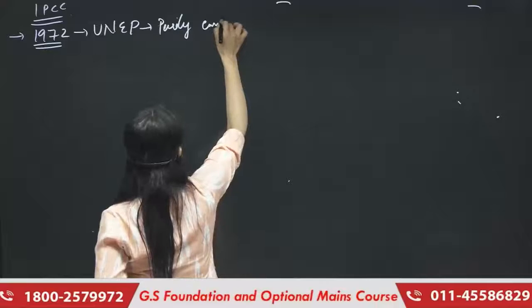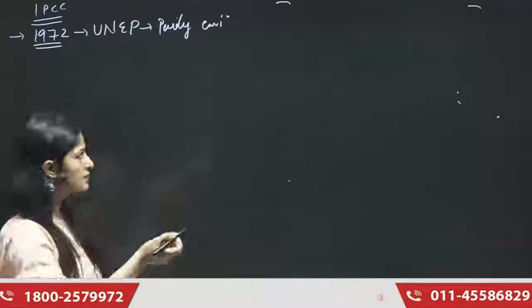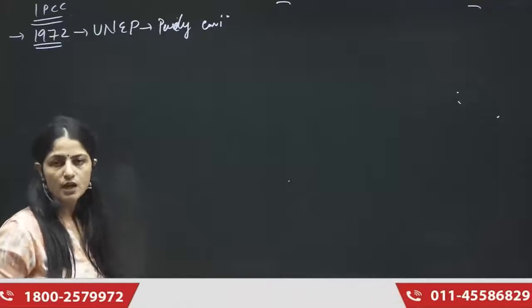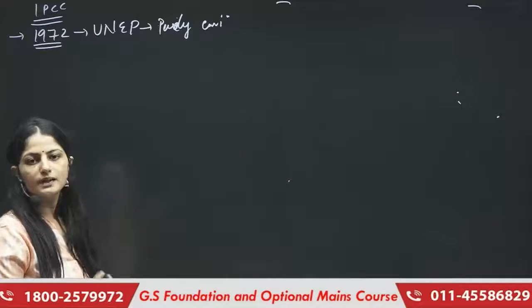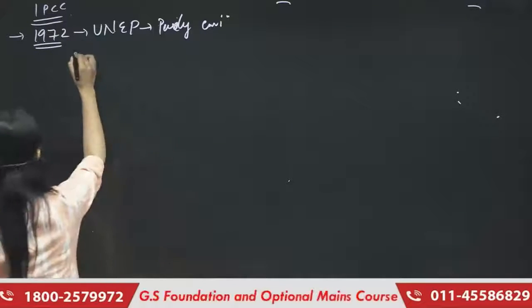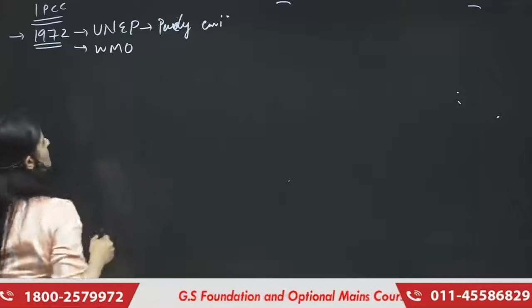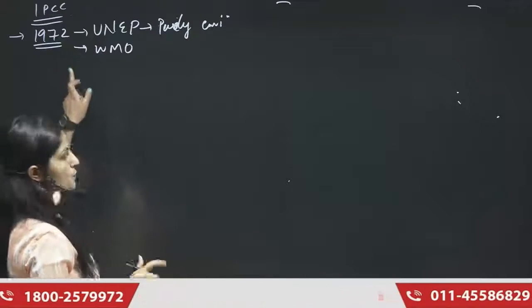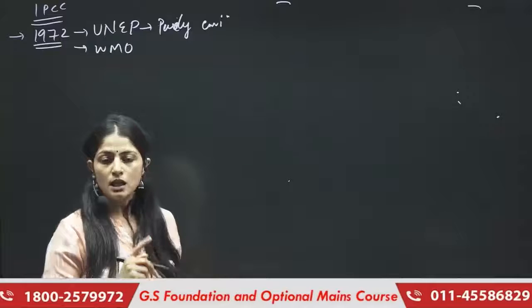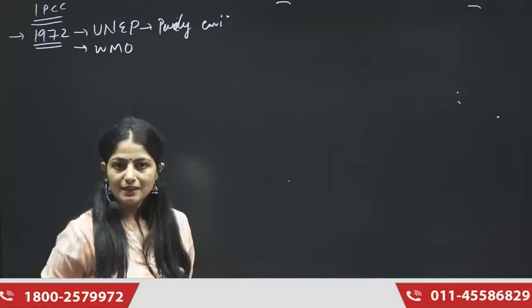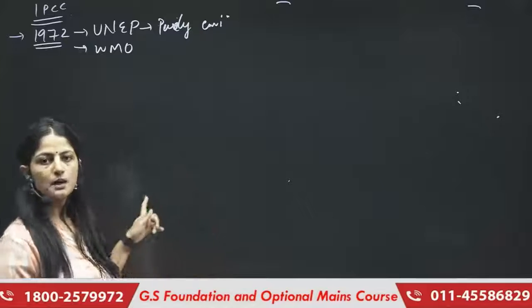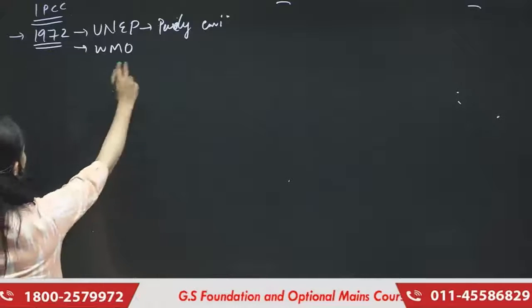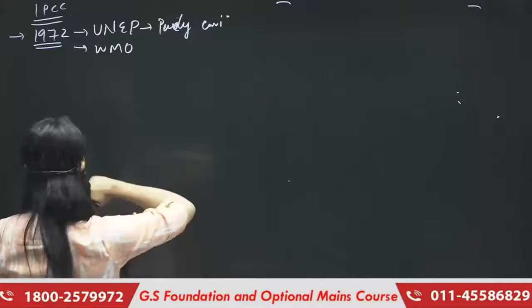and it was a purely environment related body. Before UNEP, there was no such body which was purely for the environment. Yes, there was a body called WMO, the World Meteorological Organization, but it was not purely for environment purposes. But in 1972, we paid attention to our environment because by that time our environment had started depleting and we had to do something about it, and that is why this body called UNEP was formed, right? So WMO was there before UNEP, right?